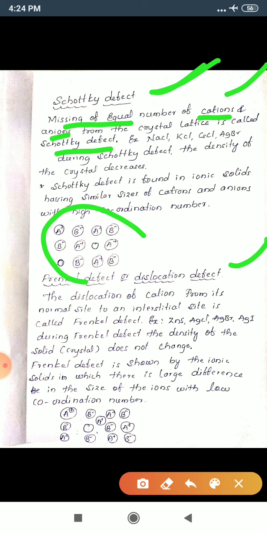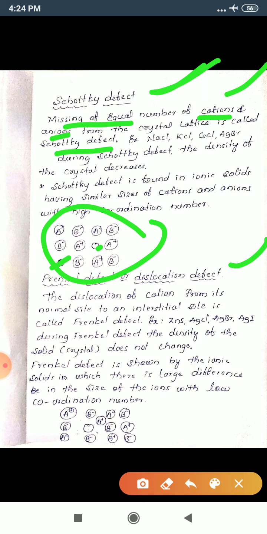Just see here, it is a crystal lattice in which A plus and B minus, some of the anions are there, some of the cations are there. Here a cation, here an anion are missing. One cation, one anion are missing from the crystal lattice.